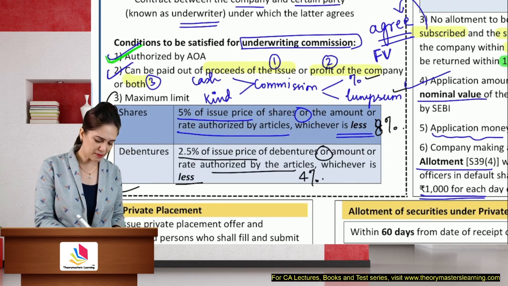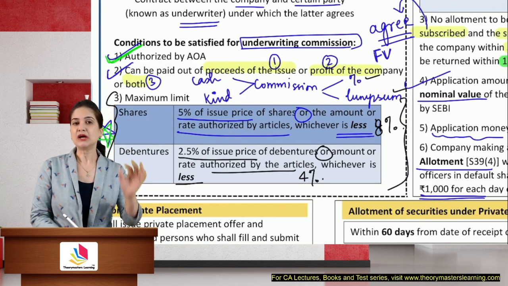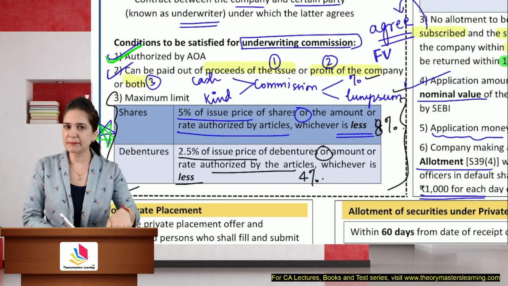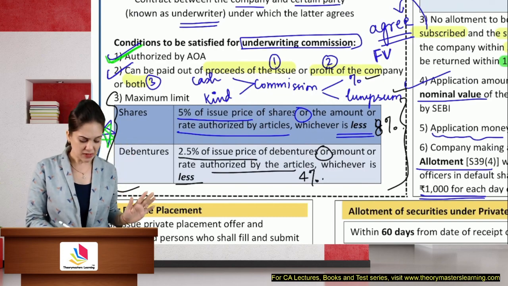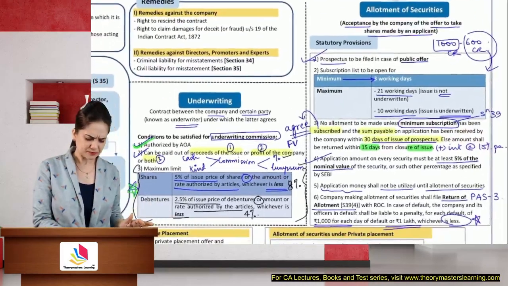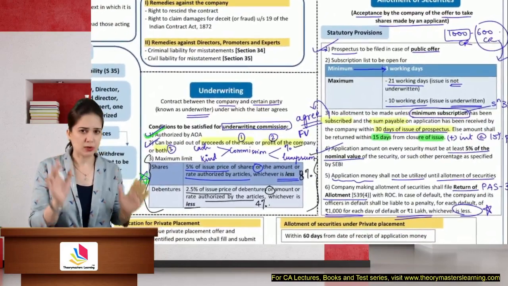So please remember this. You have to memorize this. Wordings should be as given in the table. This is how you will write in the exam. So students, this was something related to allotment.